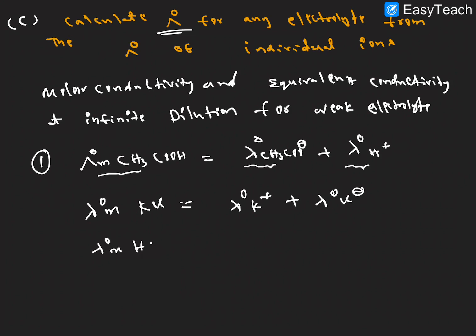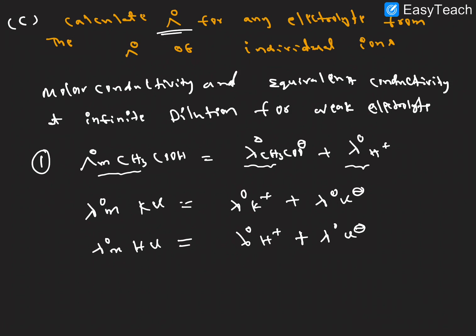And next one, the molar conductivity of HCl: same here, lambda at infinity of the H plus ion plus lambda at infinity of the Cl minus ion, right? Here is a very important point: by using strong electrolytes, we can find the weak electrolyte conductance.